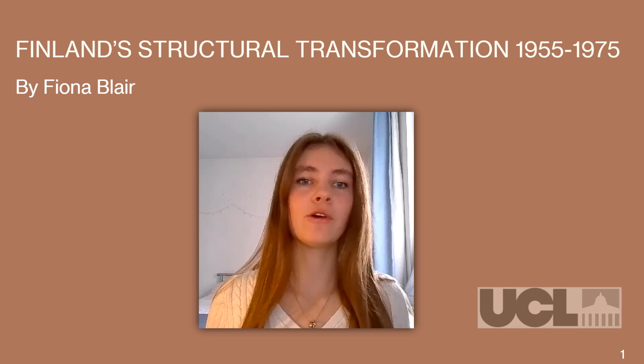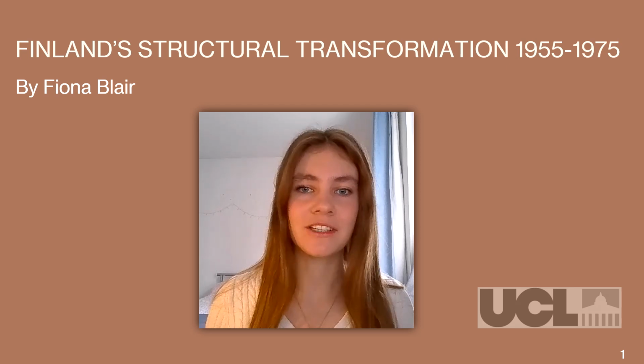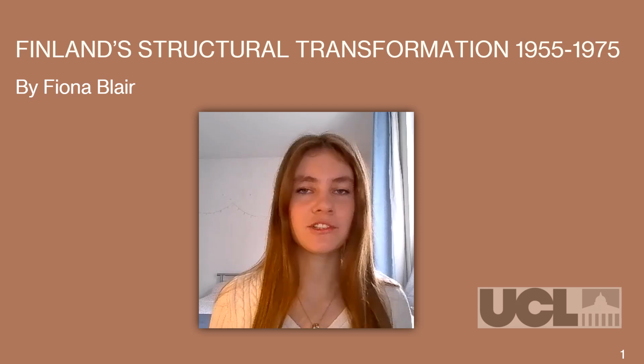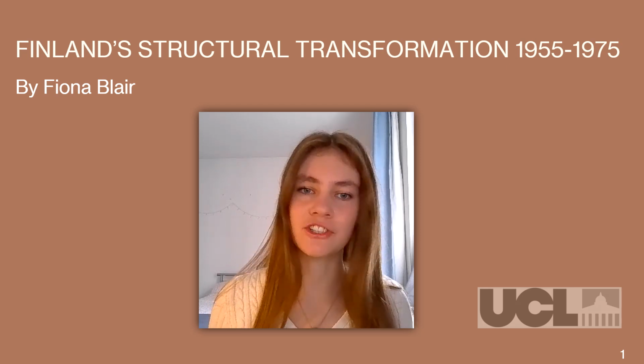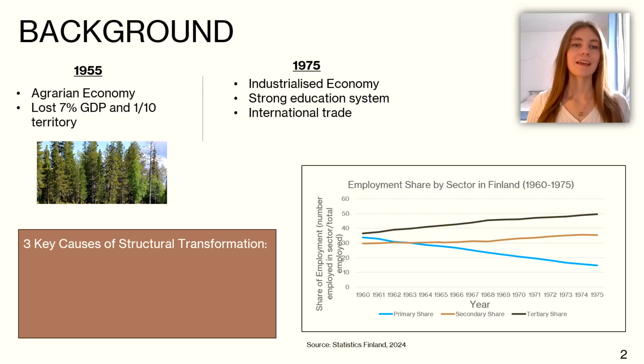Imagine a country where almost half the population is employed in agriculture. Now imagine that 20 years later, this country has transformed into a modernized industrial economy. The key question is how? In 1955, Finland was an agrarian, backward economy with little industry and a heavy reliance on coniferous tree exports.